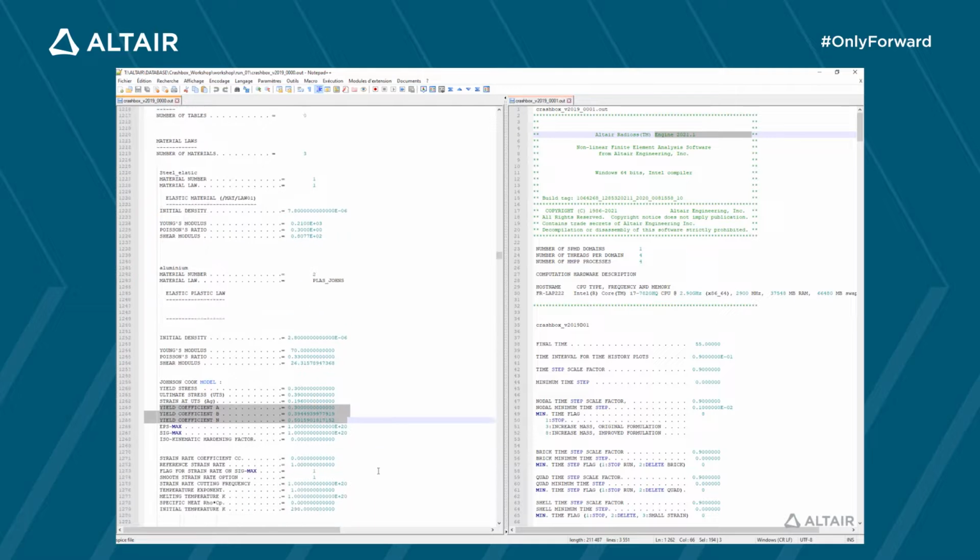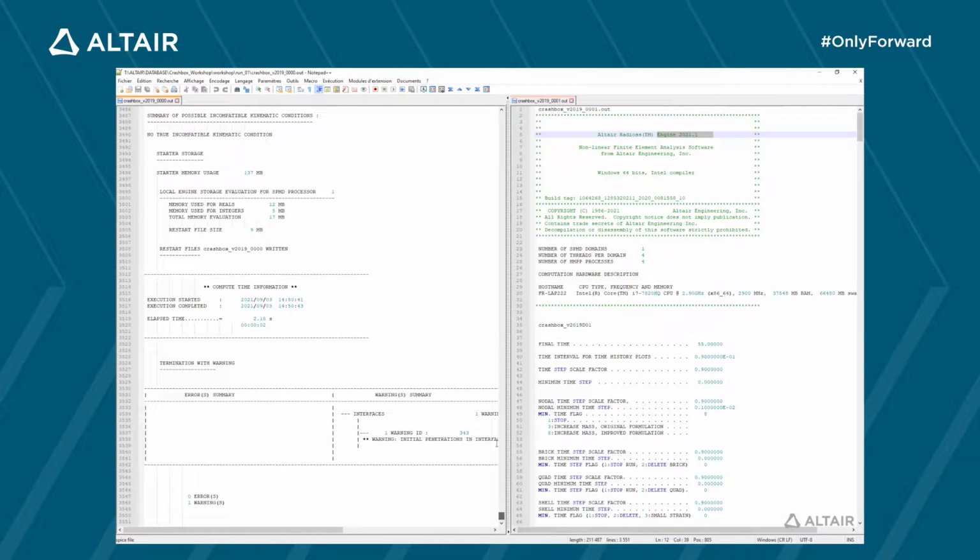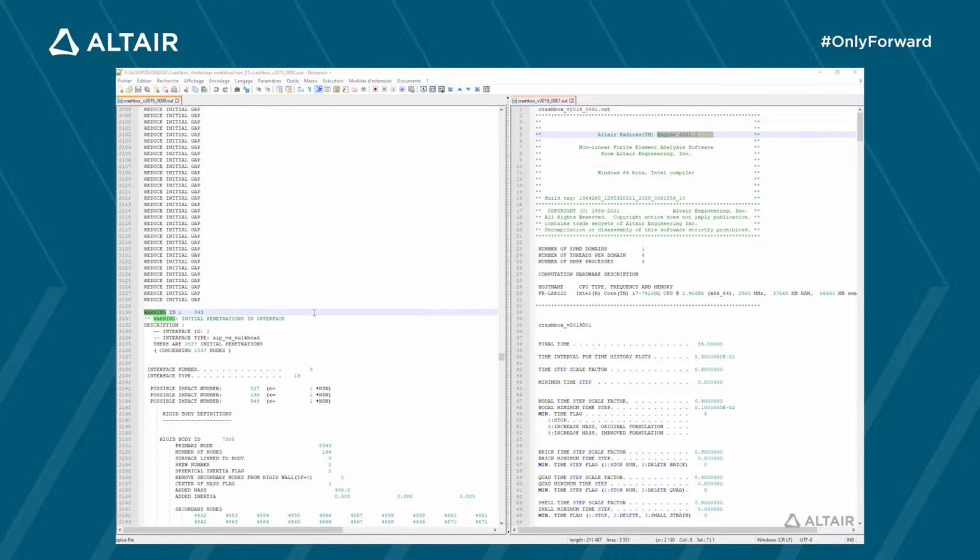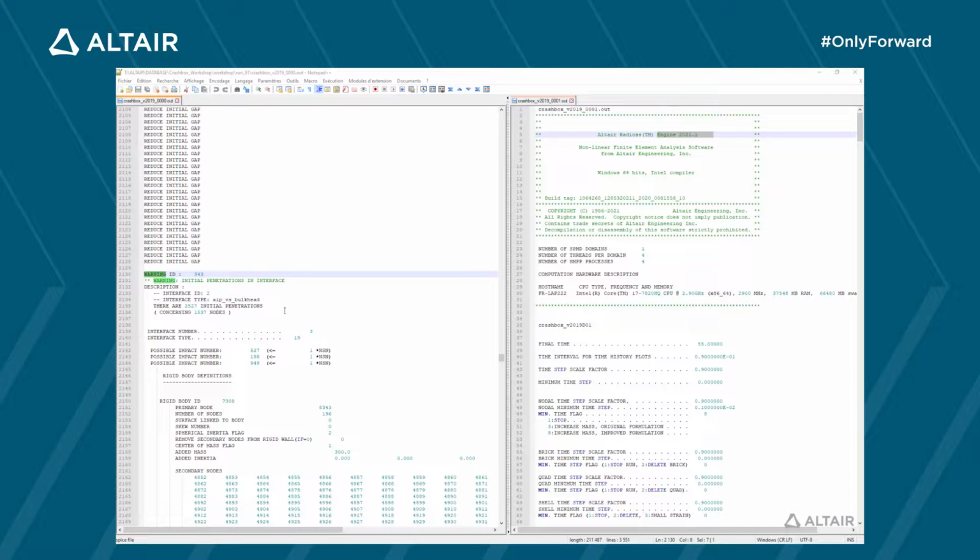We can jump to the end of the file to find a summary of the detected errors and warnings. Here there is no error, and there is only one warning regarding the initial penetration. And if we look for details of this warning, we can see that these initial penetrations correspond to the ones we found with the HyperWorks penetration tool.